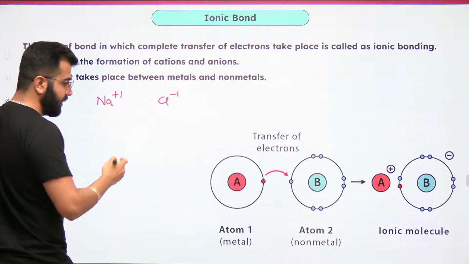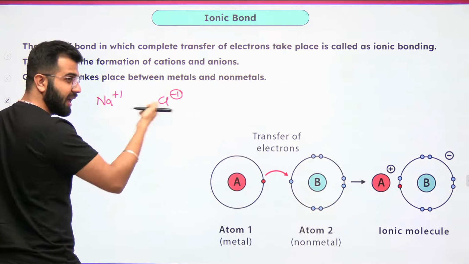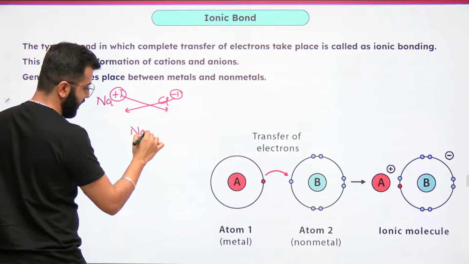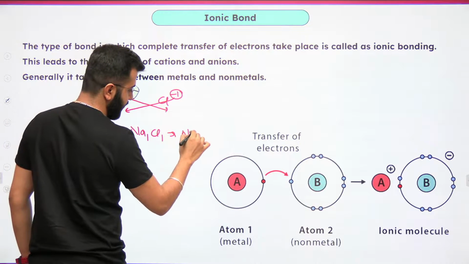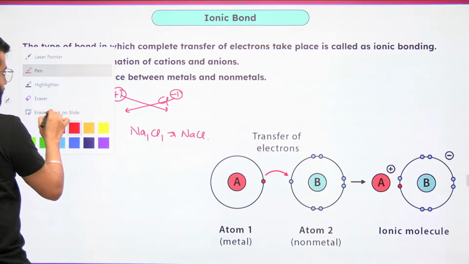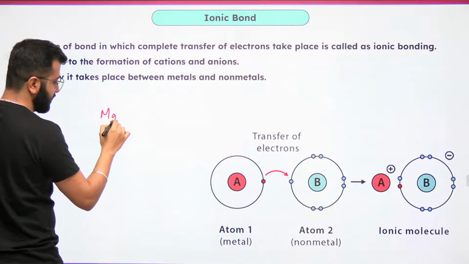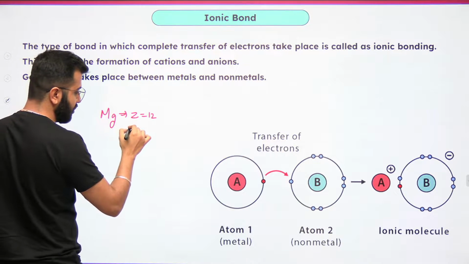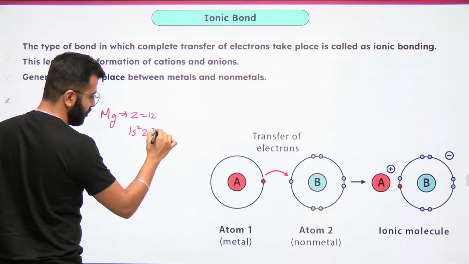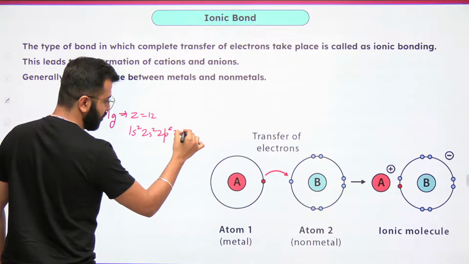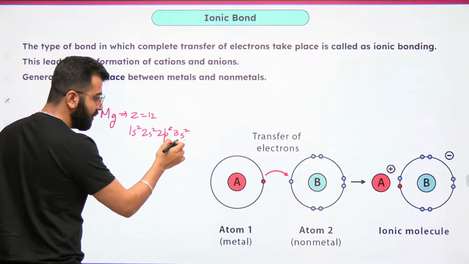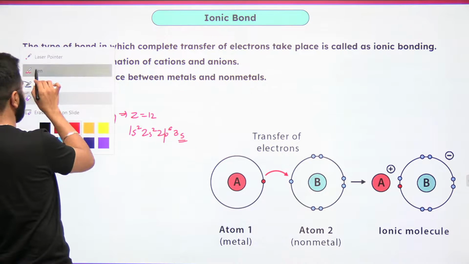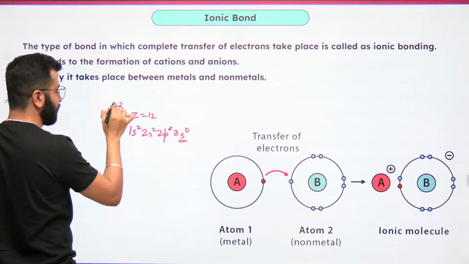How to write the formula? This number, it's a 9th class technique. Put it over here. Put it over here. Na1Cl1 can be written as NaCl. What about magnesium chloride? If we talk about magnesium, boys and girls, the atomic number comes out to be 12, which clearly means the electronic configuration comes out to be 1s2, 2s2, 2p6, 3s2. That's how it is. How many valence electrons? 2. If I remove these 2 electrons and make it 3s0, this becomes +2, right?